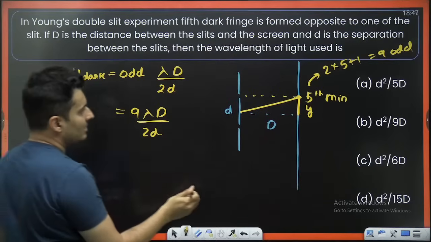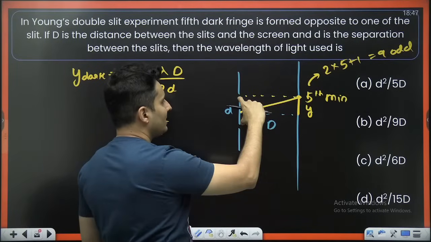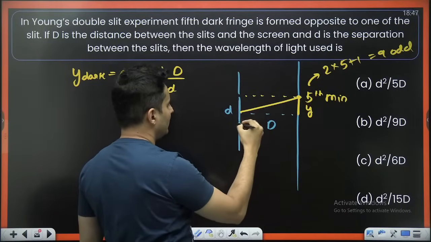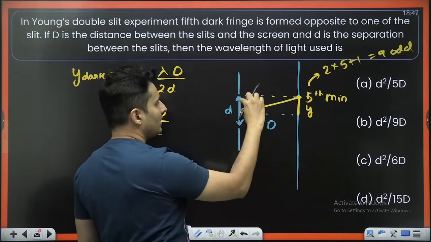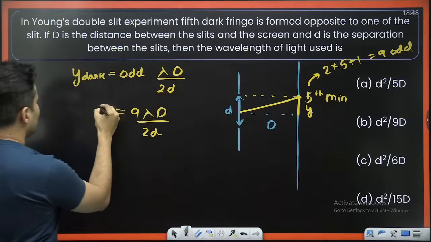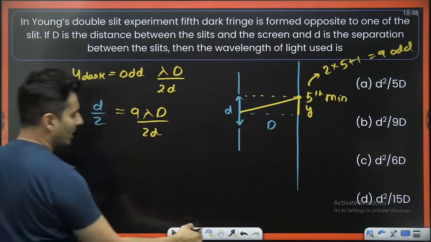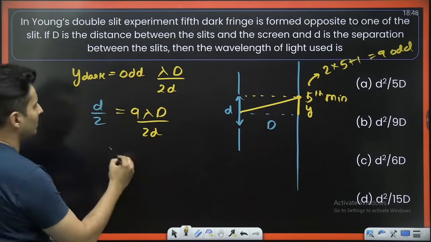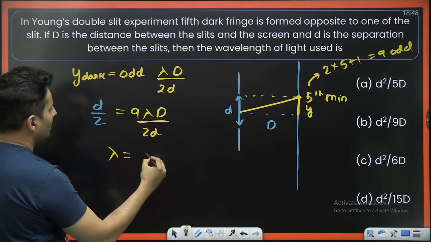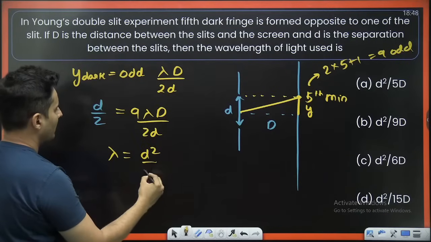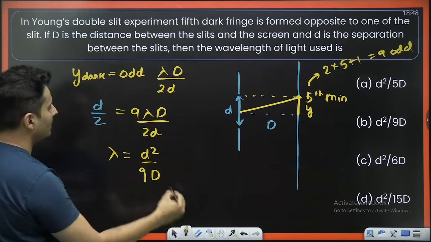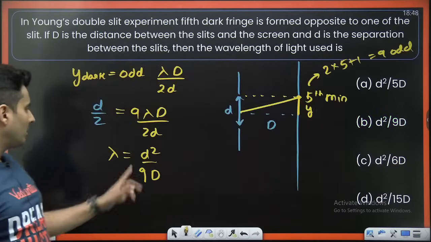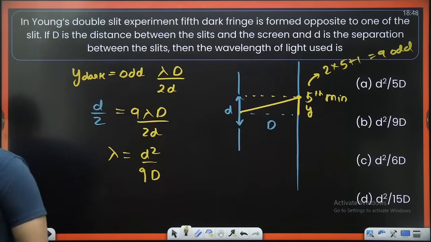And think about it, this is basically d, and this is d by 2. So 2 cancels. What is the question? Find the wavelength of the light used. So lambda will be d into d, which is d square. 9 will come below and capital D will also come below. Yeah, d square by 9D. That is the answer. Got it?